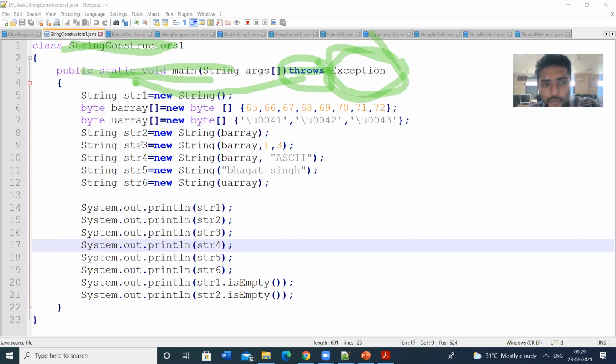So here I am defining so many strings. Let us see how I am declaring. I am going to declare the string str1, an object of type String. I am going to use the String class, using the new operator. This is the syntax for declaration of any string. This is the empty string. I have not passed the parameters, so this string is empty.